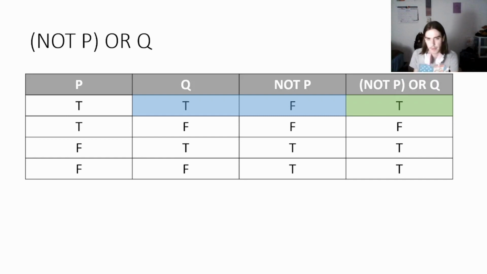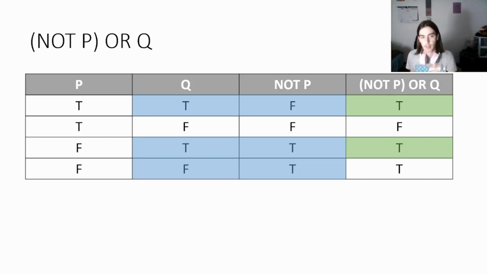Let's skip the second row for now. The 3rd row, Q and not P are both true, which means that not P or Q must be true, because one or both of them ended up being true. The same thing is true for the fourth row, because not P is true. So Q is false and not P is true. That means that not P or Q is going to be true, because not P ended up being true.